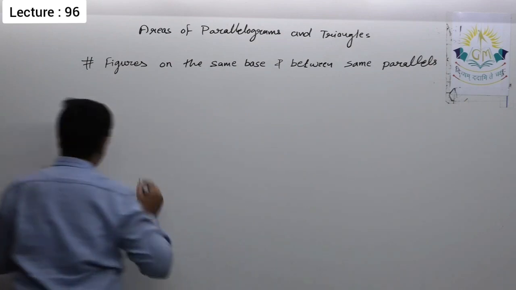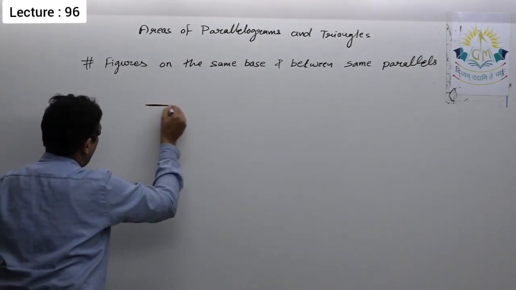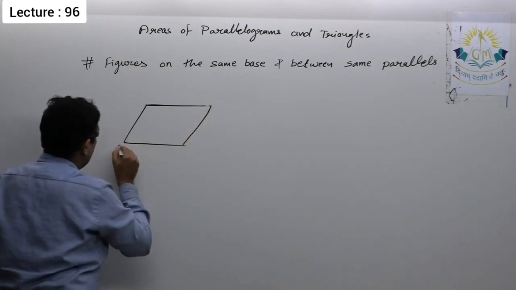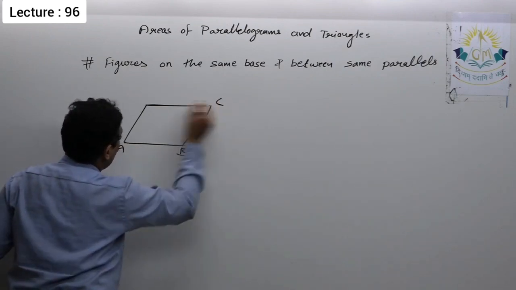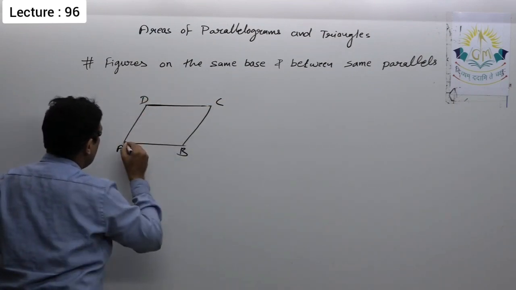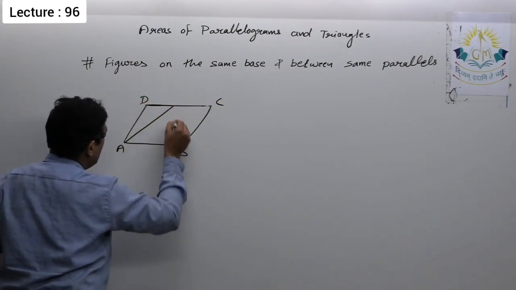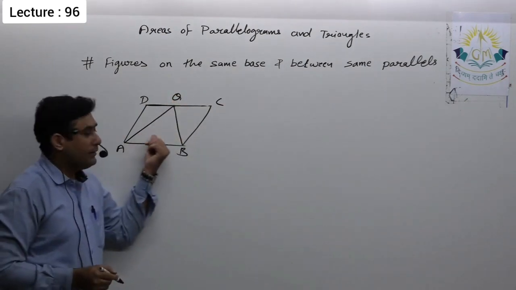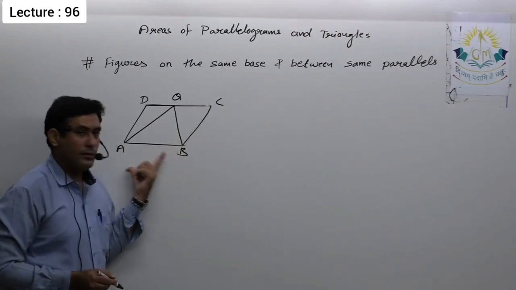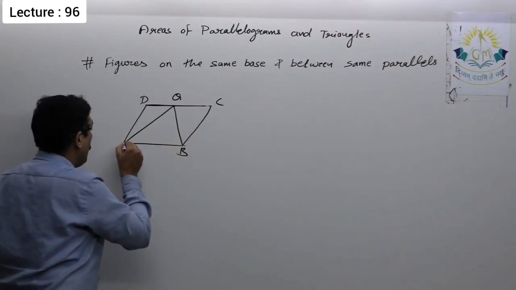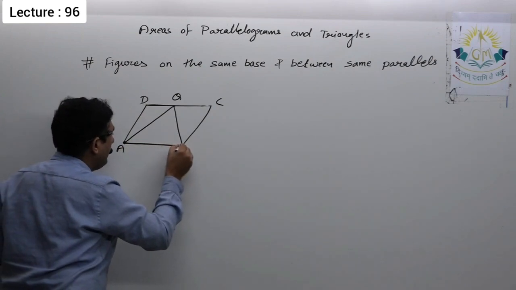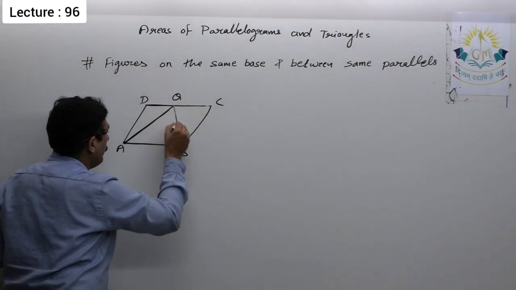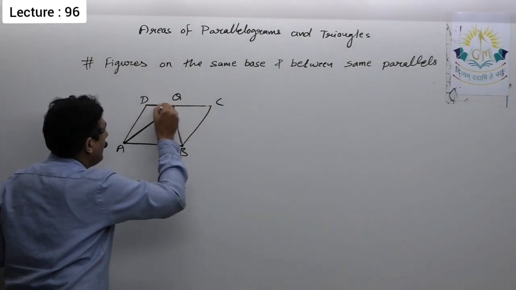See, suppose I draw a parallelogram in this way, and let the parallelogram be ABCD. Let there be one more triangle, AQB. Now, can I say these two figures, the triangle and this parallelogram, are on the same base AB, as well as their remaining vertices are on the same line?